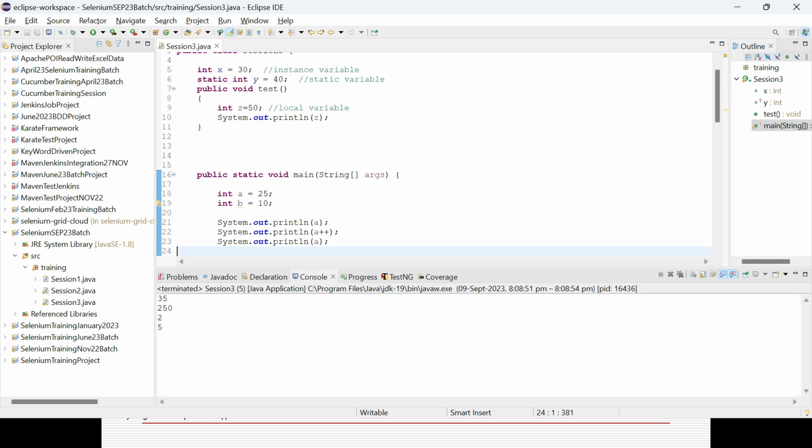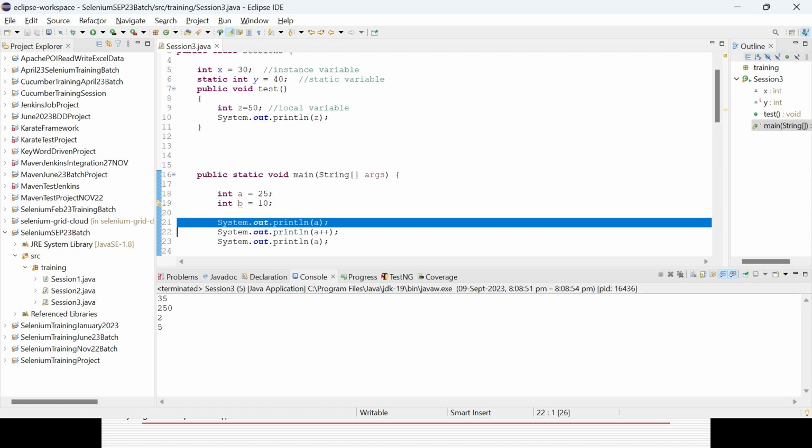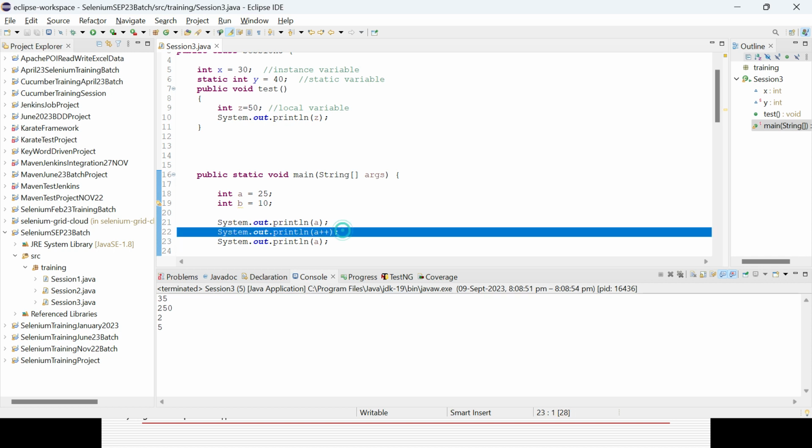25, 26, 26. No, not correct. 25, 25, 26. Yeah, absolutely. Why? First of all, the value of a is 25. Going to the next line, it is 25 and then it gets incremented. Yeah, absolutely.